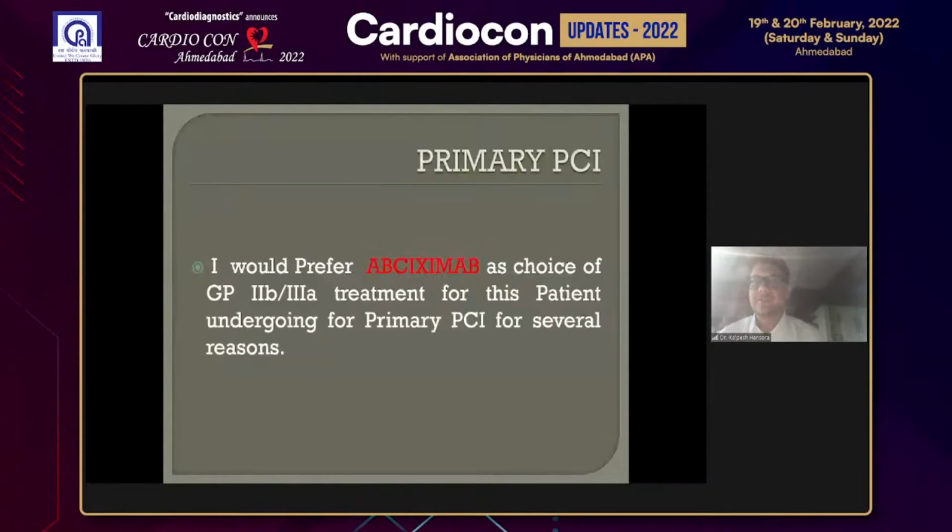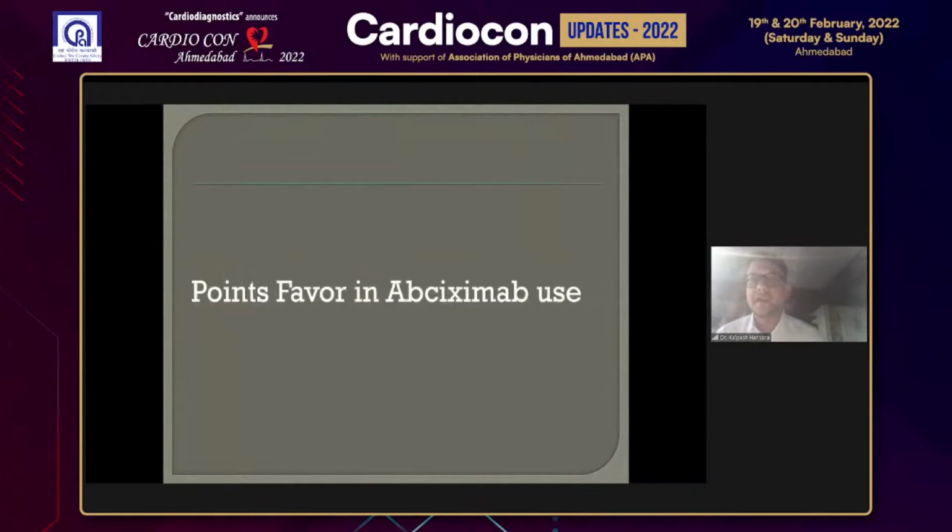Next slide, please. So the patient has ostial 100% occlusion of LAD, and my seniors have already justified the use of tirofiban in this case, as well as cangrelor in their particular view. But this is a case of primary PCI, so I would prefer abciximab as the choice of GP2B/3A inhibitor treatment for these patients for primary PCI for several reasons. Why? Next slide, please. I will go quickly through the points which favor the use of abciximab in this case. Next slide, please.